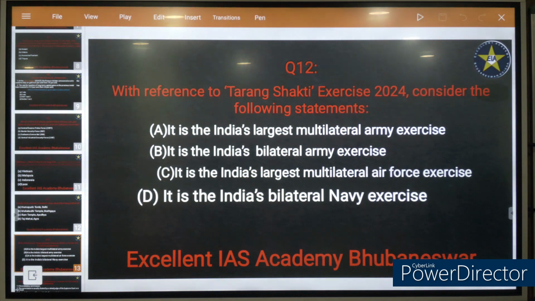There can be an army exercise, a navy exercise, or an air force exercise. So you have to answer for Tarang Shakti: it is India's bilateral army exercise, or it is India's largest multilateral air force exercise, or it is India's bilateral navy exercise.